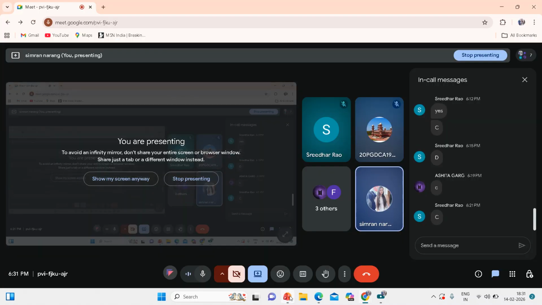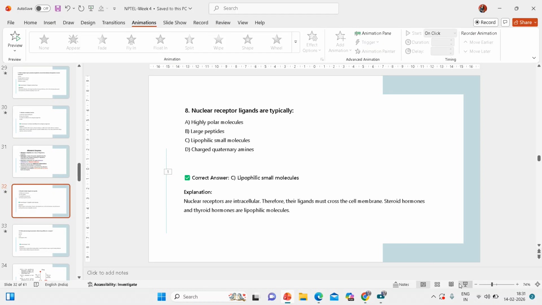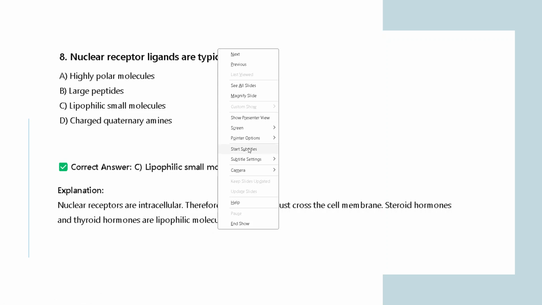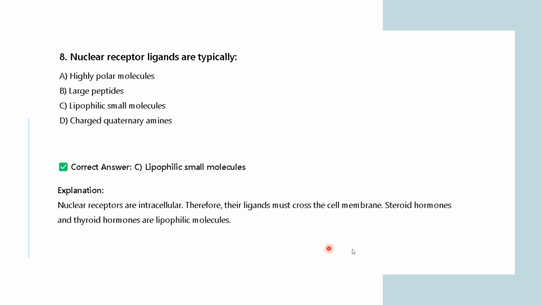Okay, C. Yes, C. Lipophilic small molecules. Why? Because nuclear receptors are intracellular. These are present inside the cell, so their ligands must cross the cell membrane. To cross the cell membrane, steroid hormones and thyroid hormones are lipophilic molecules. So to cross the cell membrane, the ligand must be lipophilic, meaning it should be able to interact with the lipophilic cell membrane. Okay.